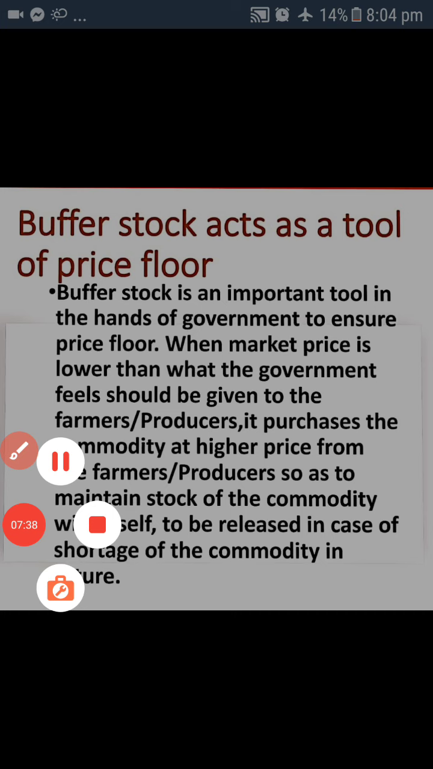Government accumulates the stock of the product, and if government thinks that in future there can be a shortage, then government uses the same to sell the products in the market, to send the products into the market, so that supply does not suffer. So this is the tool for the price floor.